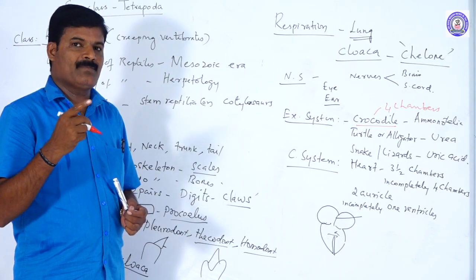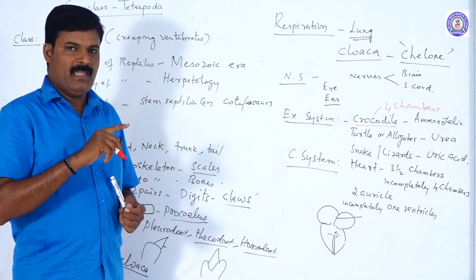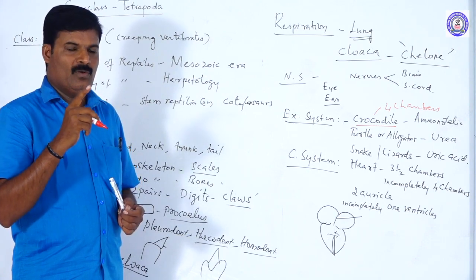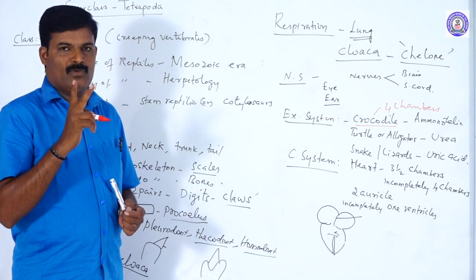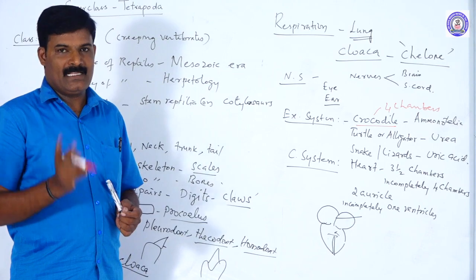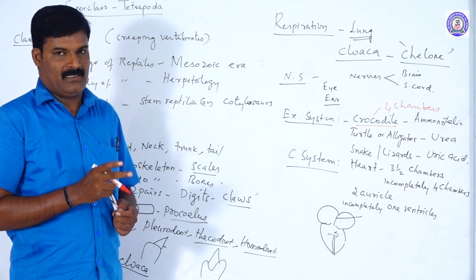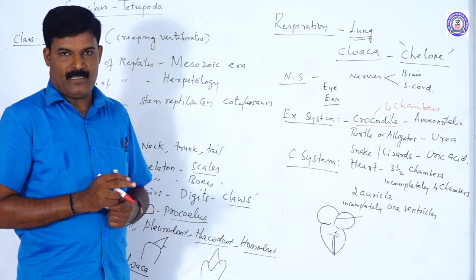Mixed blood passes from the ventricle to the different parts of the body. In amphibians, in addition to auricles and ventricle, there are two accessory chambers: one is the sinus venosus, another is the truncus arteriosus. In amphibians it is a three-chambered heart, but here it is a four-chambered heart.